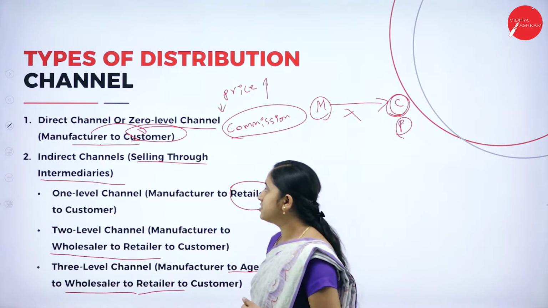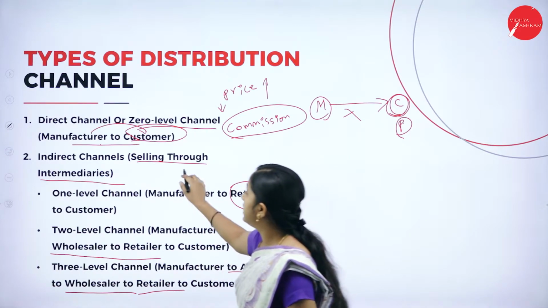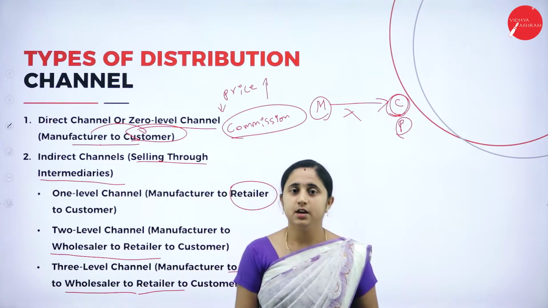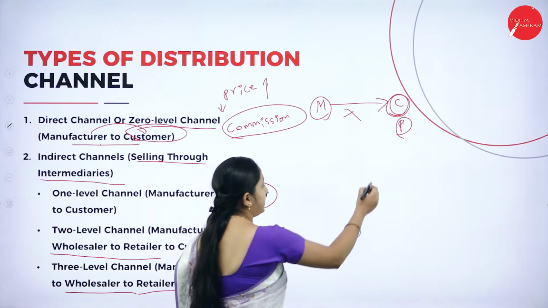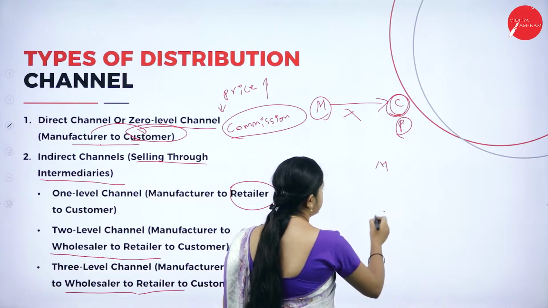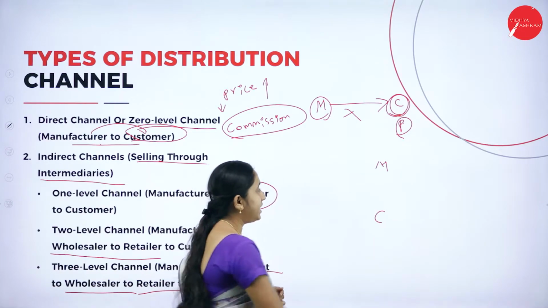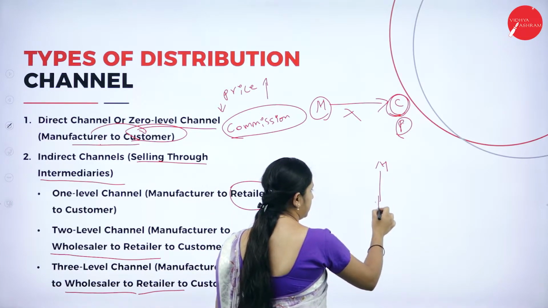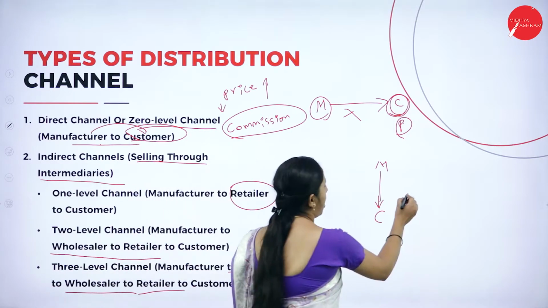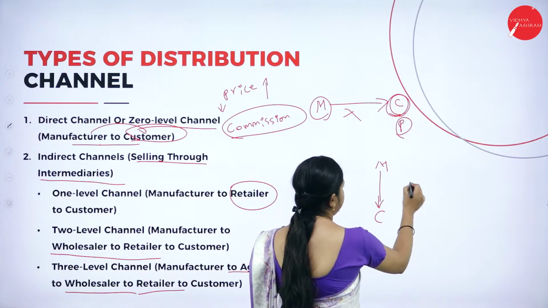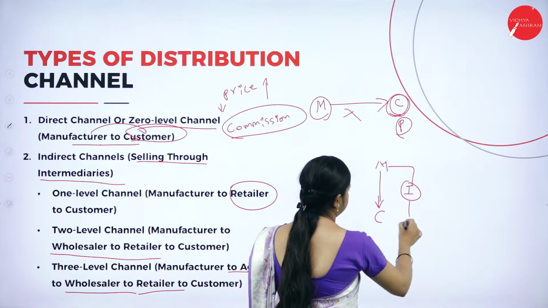Next one, indirect channel. Indirect channel means selling through intermediaries. This is the route taken by the manufacturer to reach the consumers. The manufacturer can reach the final consumer directly, or through intermediaries.